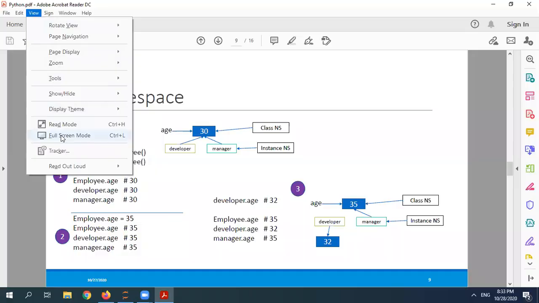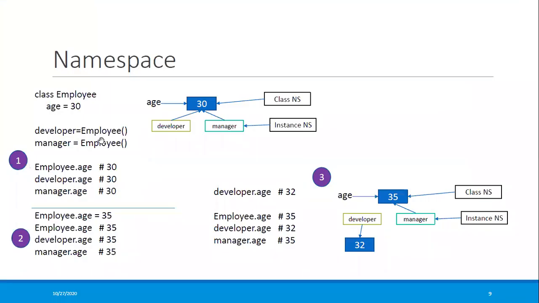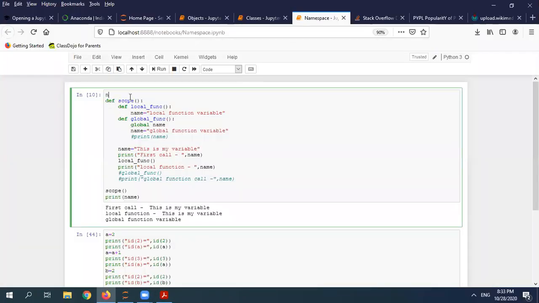Now, the scope is also important because while writing any function or variable, you should know what the scope of this variable is, whether it's a local one or a global one. If it's a local one and I'm overriding, for example in my case, if I'm writing name equal to test here, it means I'm changing my name variable, I'm overriding, but the scope will be within this function.